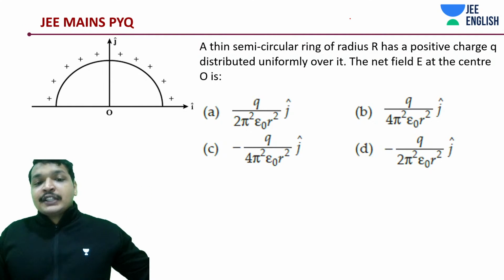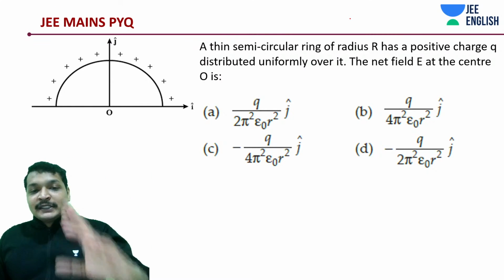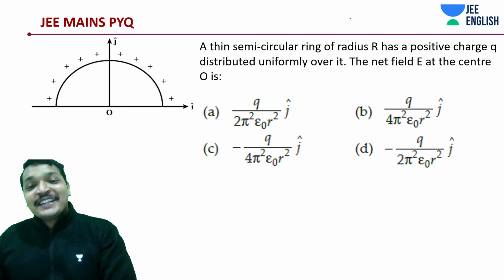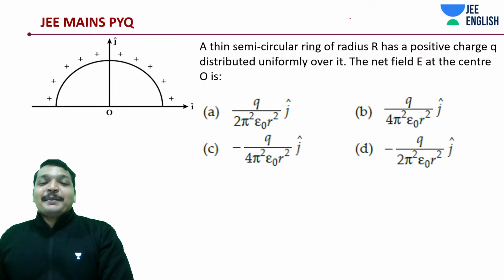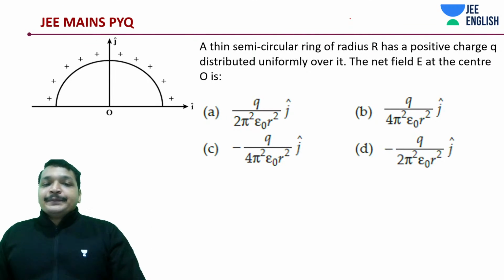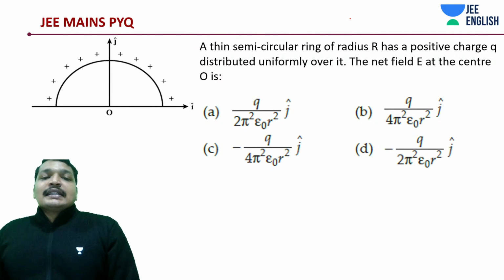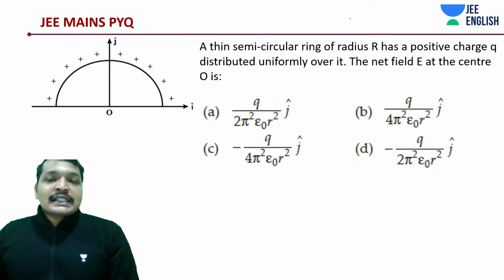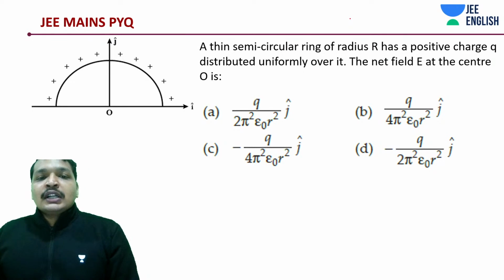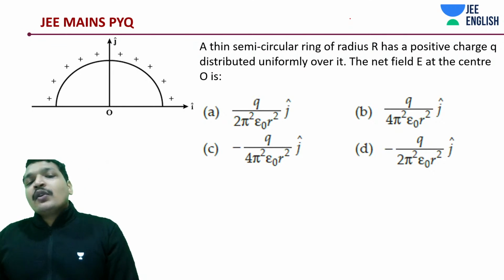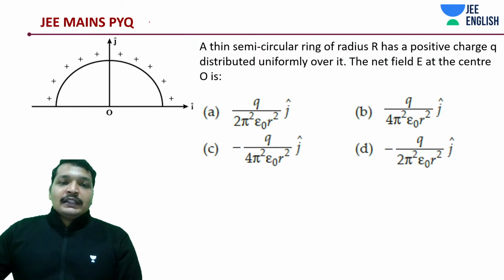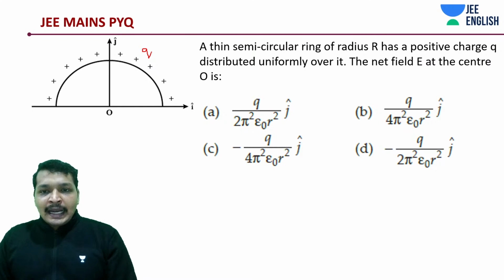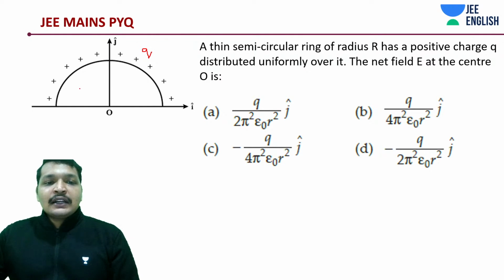But they are like the foundation. Later on, don't blame me saying that you got questions from elsewhere. That should not be happening. Anyway, what does it say? A thin semicircular ring of radius r has a positive charge q distributed uniformly over it, like the figure that you are seeing. The net electric field at O is going to be how much?